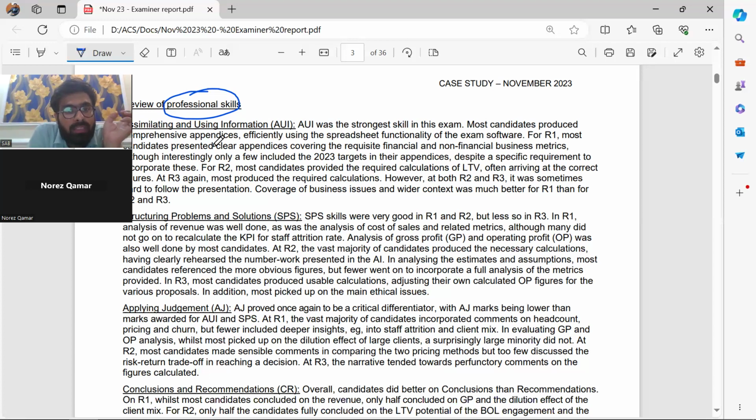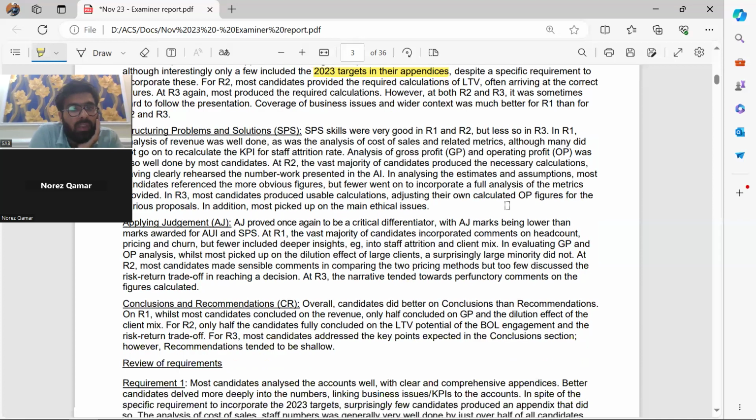For R1, candidates presented clear appendices of financial and non-financial business metrics, although only a few candidates included the 2023 targets in their appendices. That means they expected us to include the targets here as well. Did we do this, guys? I don't think we did, but they expected that. Despite a specific requirement for R2, most candidates provided the required calculation of LTV. Now they are discussing R2, which we're leaving for now.